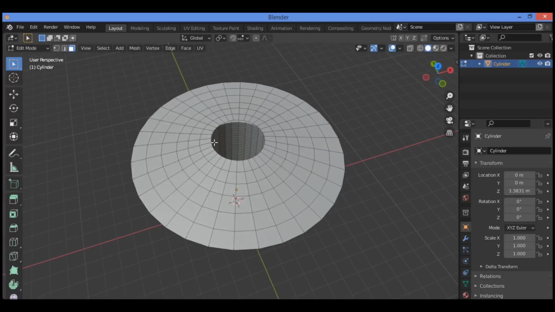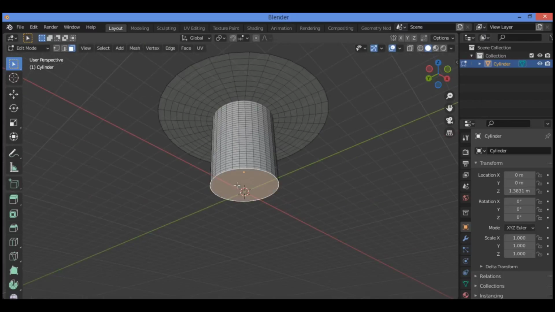Delete the bottom face of your mushroom as well. Select the bottom face, press X and click faces to confirm. Go over here, select face, X, then delete faces.